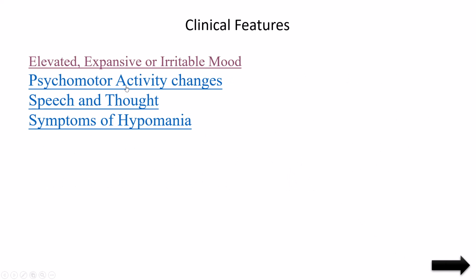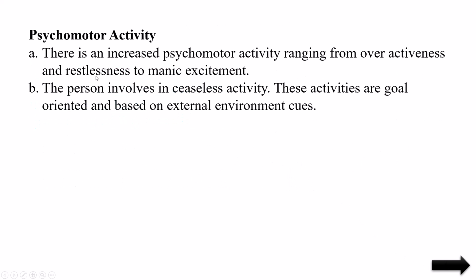Another one is psychomotor activity changes. What psychomotor activity changes will be there? There is increased psychomotor activity ranging from overactiveness and restlessness to manic excitement. Overactive means he will jump, he will not sit, he is not able to sit. He will move, he will hit the wall, he will say bad words, and keep on doing something. That is increased activity. The person is involved in ceaseless activity, which I already explained. He is not able to control his activity. If he wants to run, he will run. He cannot stop his activities. That is called ceaseless activity.